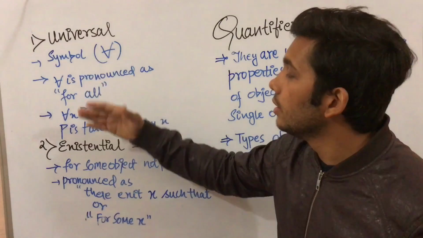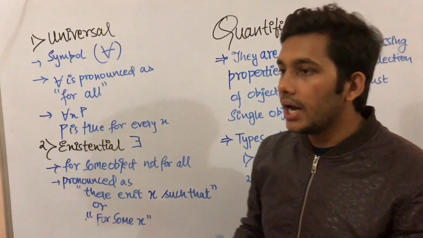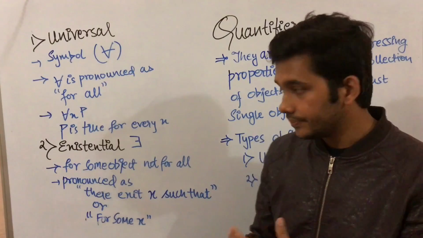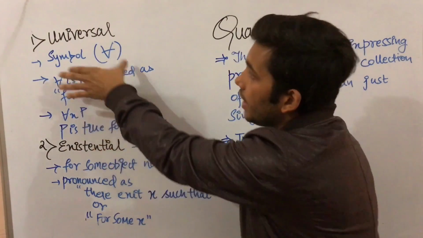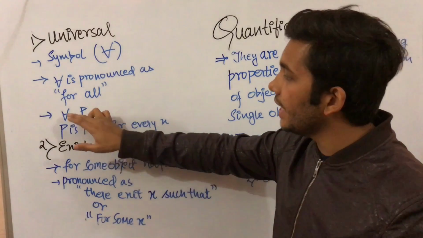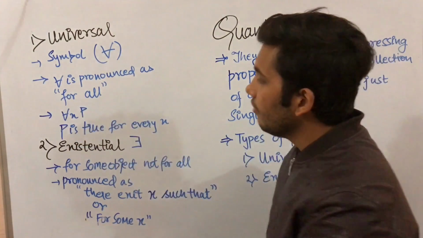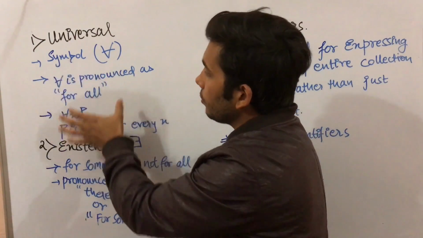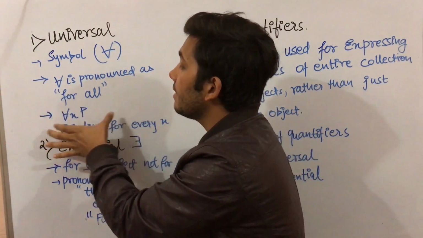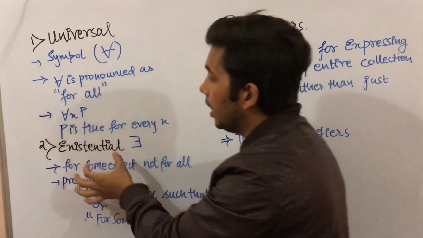It is written as for all x P, where x is a variable. So this universal quantifier is always used with variables.